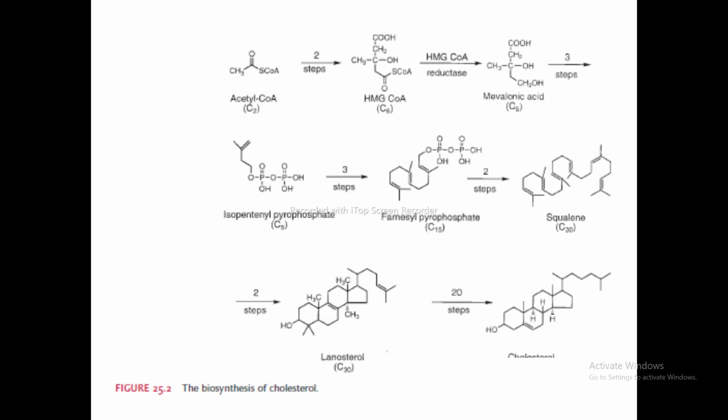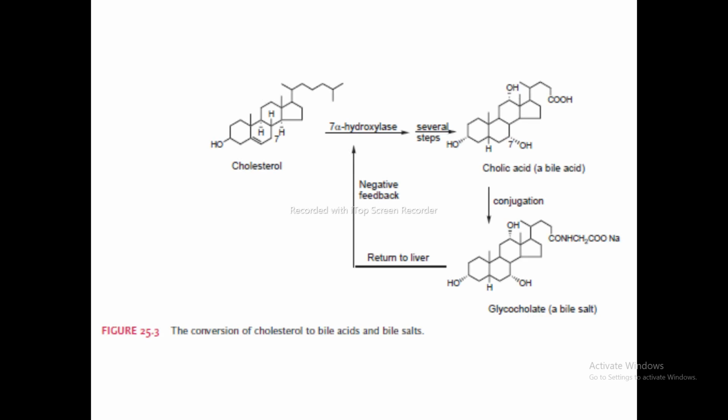Cholesterol can also be converted into bile acid and bile salt by the enzyme 7 alpha hydroxylase.